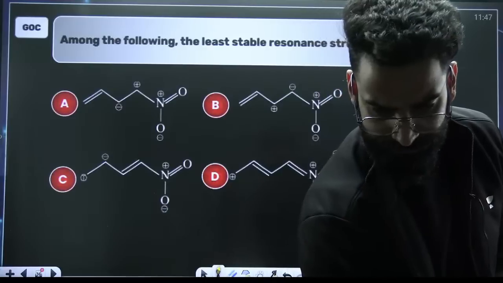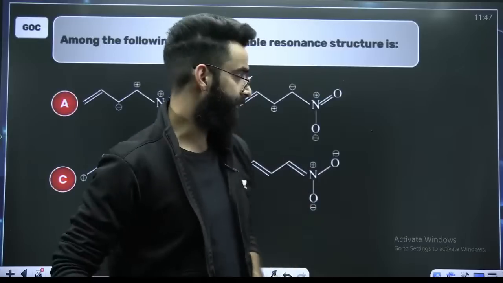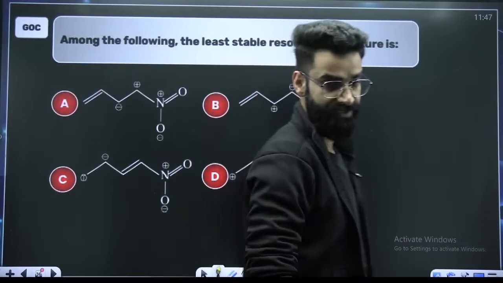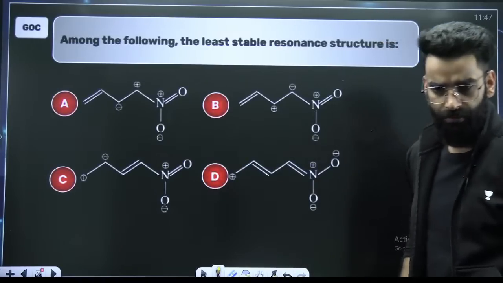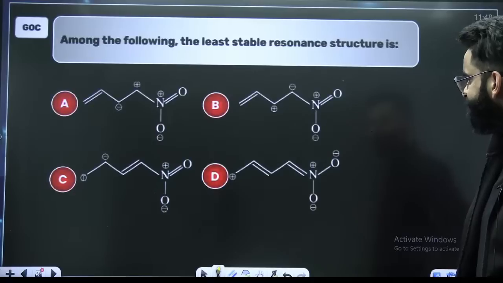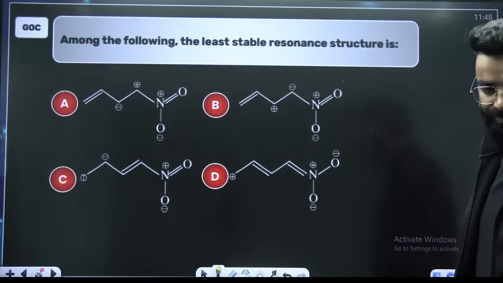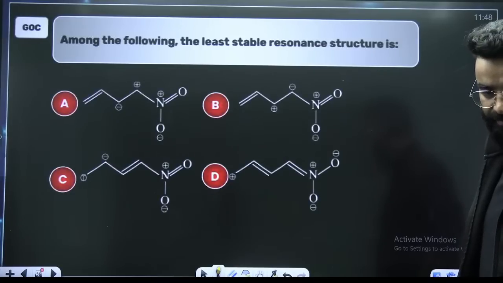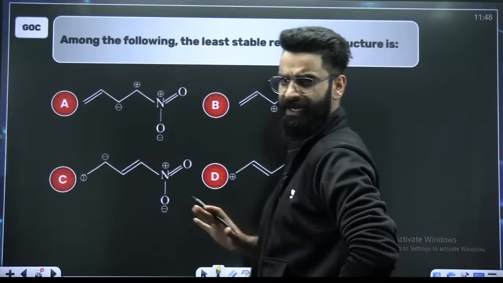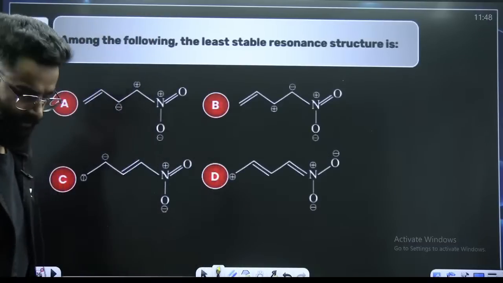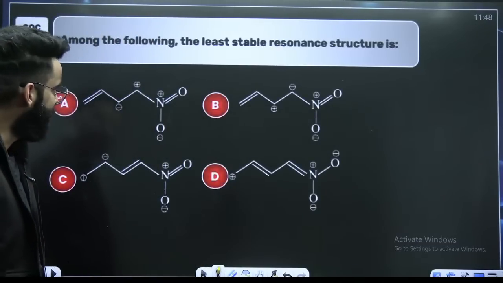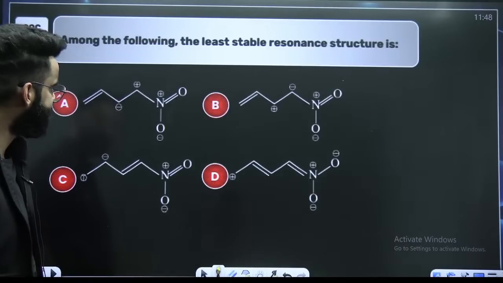Okay, let's continue then. This was the question. Among the following, the least stable resonating structure is? What do you think about this particular question? I'm not going to take more than 15 to 20 minutes, you need not worry. Quickly, the least stable resonating structure is?